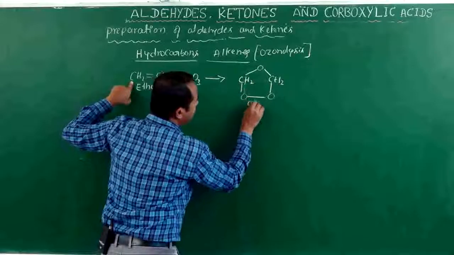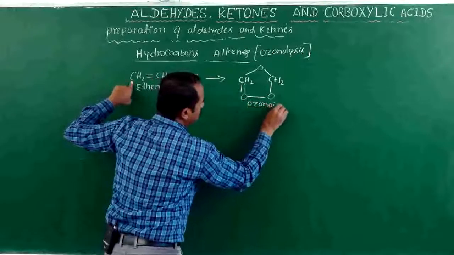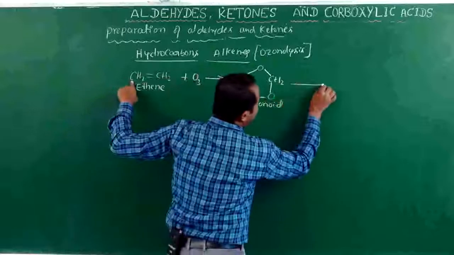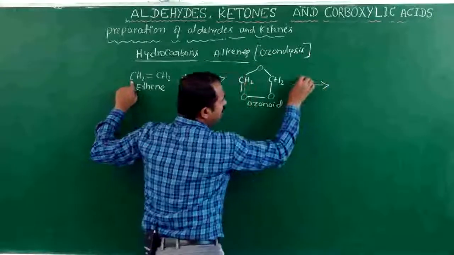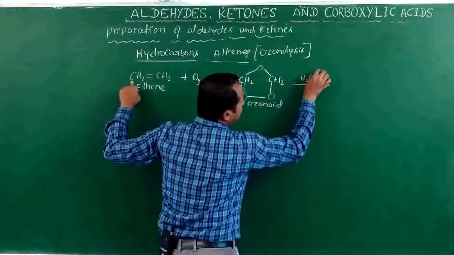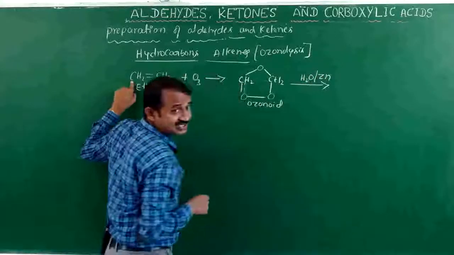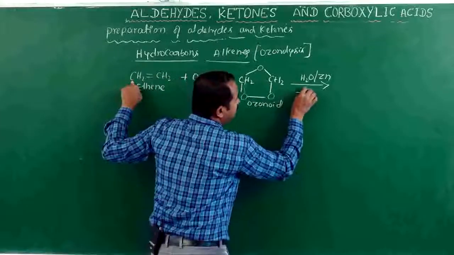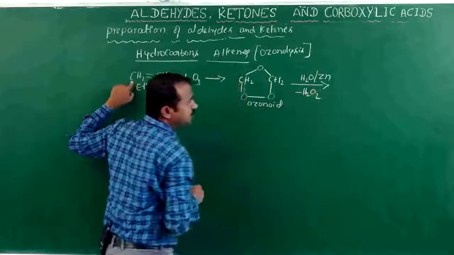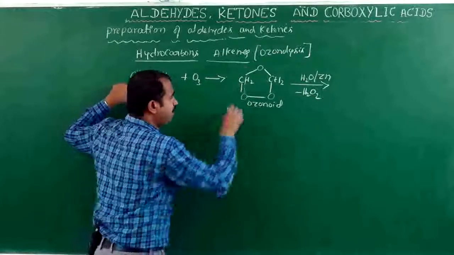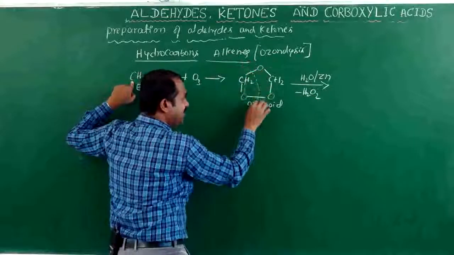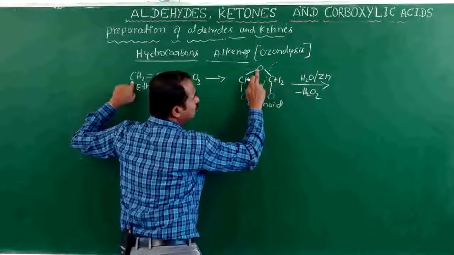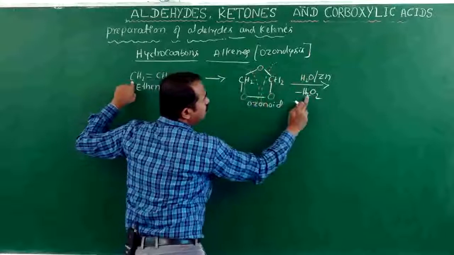Next, the ozonide undergoes hydrolysis in the presence of zinc, with elimination of hydrogen peroxide. The bond is cleaved here. H2O2, H2O and O, H2O2.